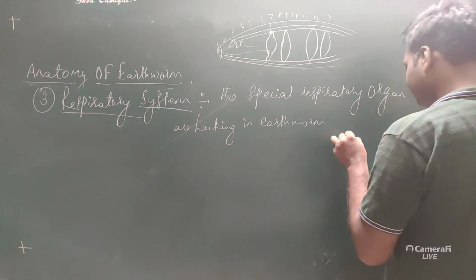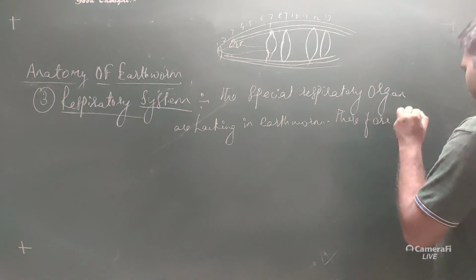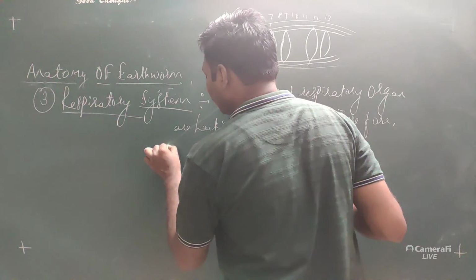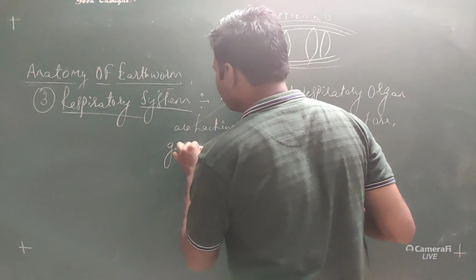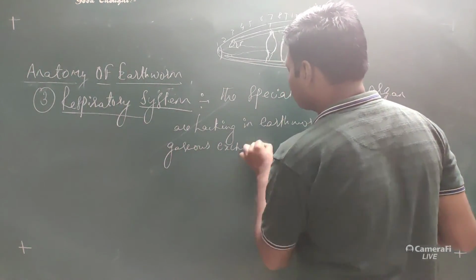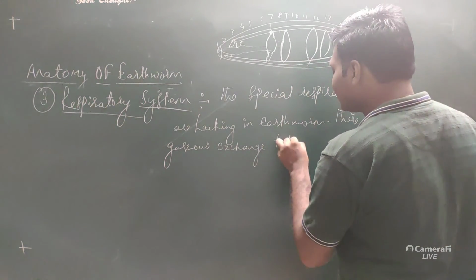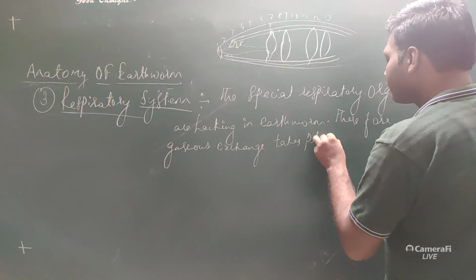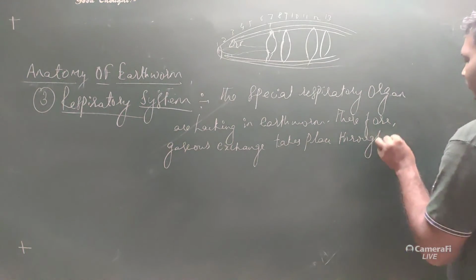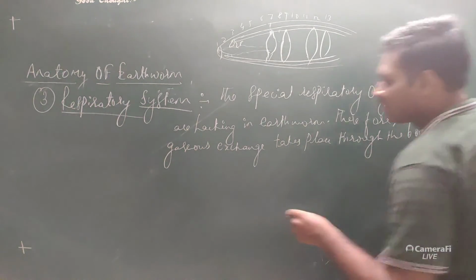Okay, the next, therefore gaseous exchange takes place through the body surface.